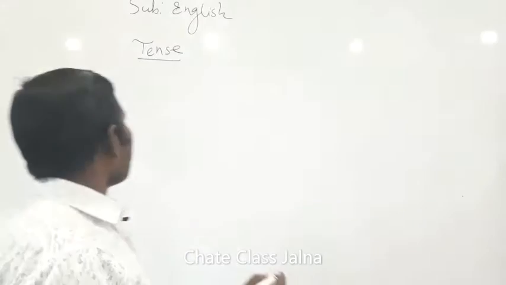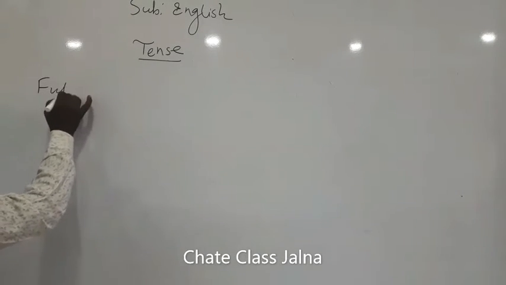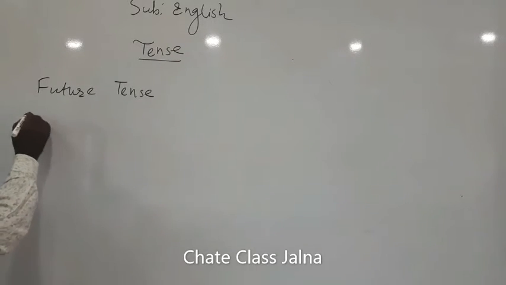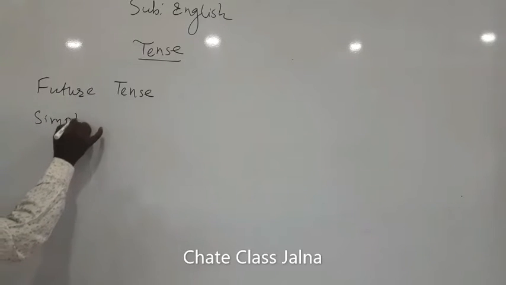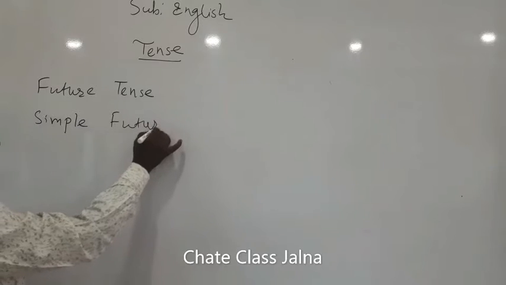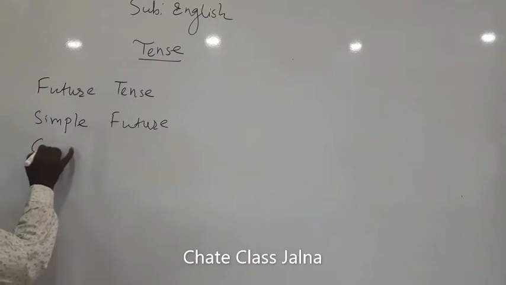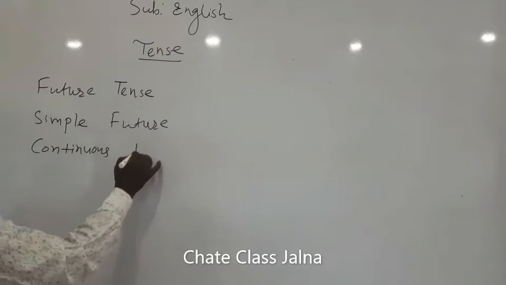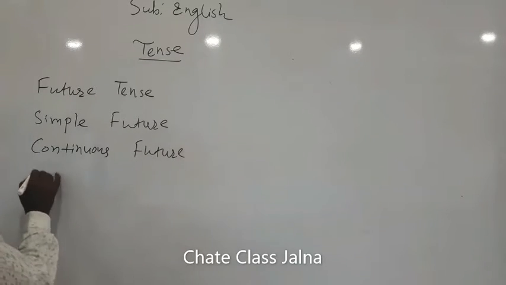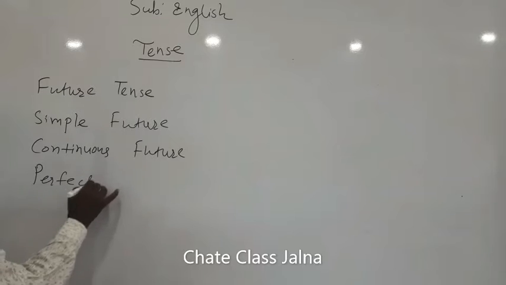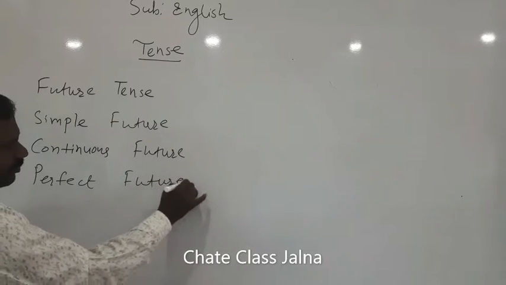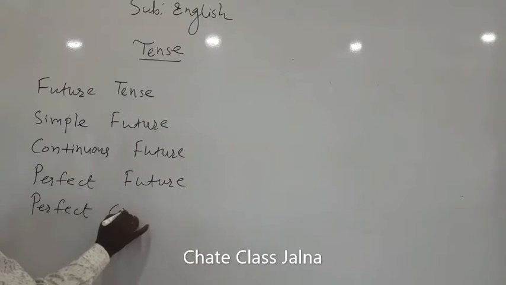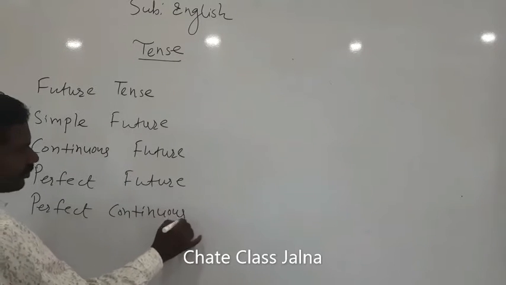So today, the future tense and its subtypes: simple future, then continuous, also called progressive future, the third one perfect future tense, and the fourth one perfect continuous future tense.